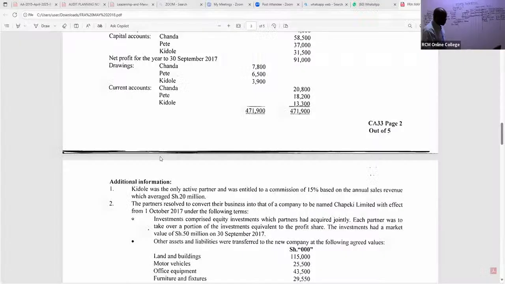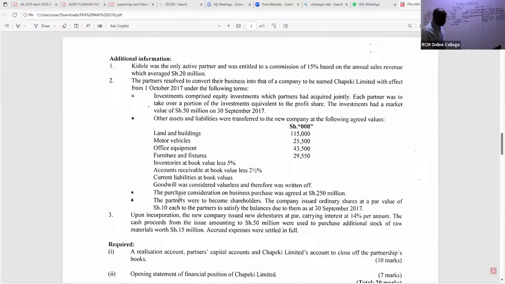Now, ladies and gentlemen, we continue. Look at this note. The purchase consideration on business purchase was agreed at 250 million. That's 250,000, remember we are cutting 3 zeros.